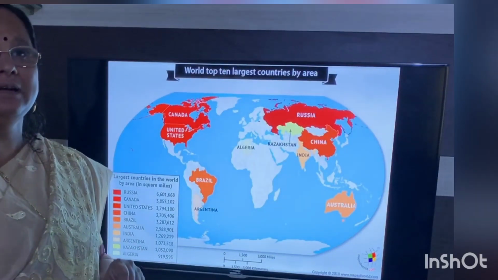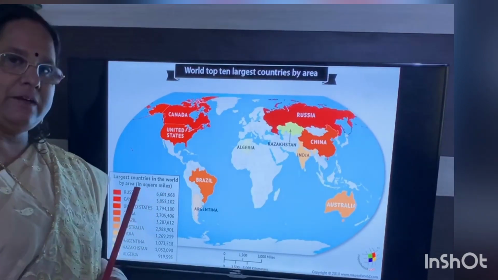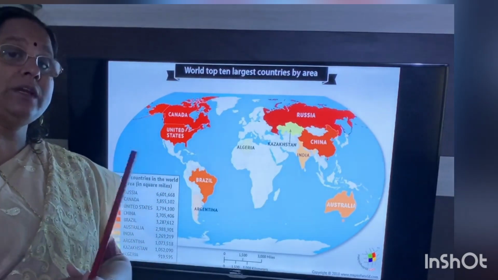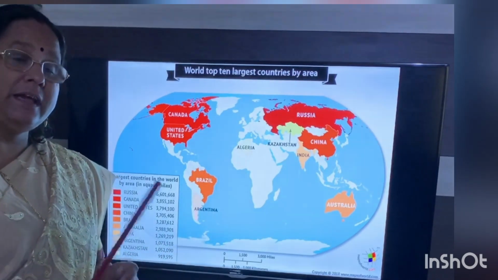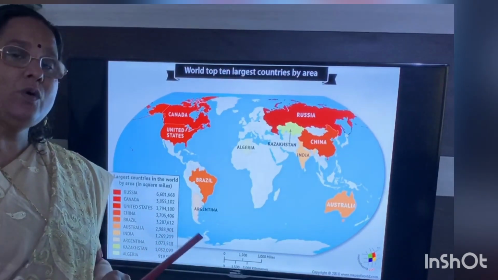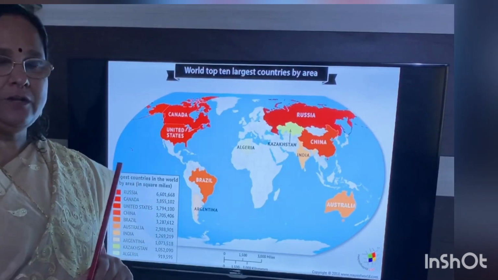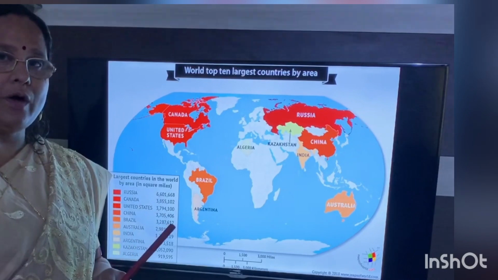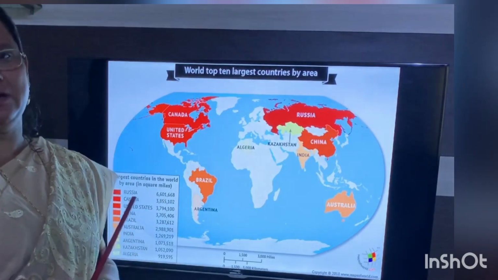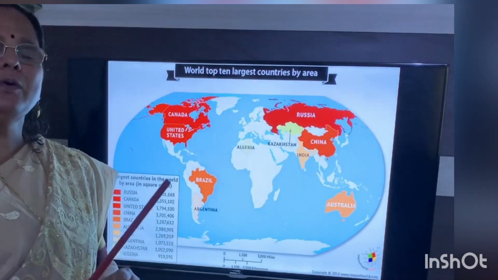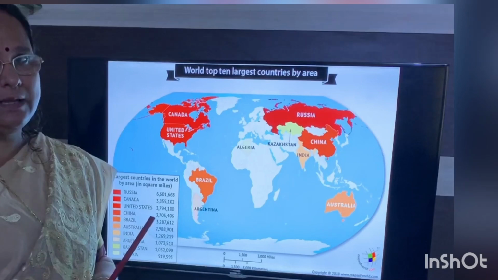The total area India occupies is 32 lakhs 87,263 kilometers. It occupies 2.42% of the world area. Only we occupy just 2.42% of the total area.